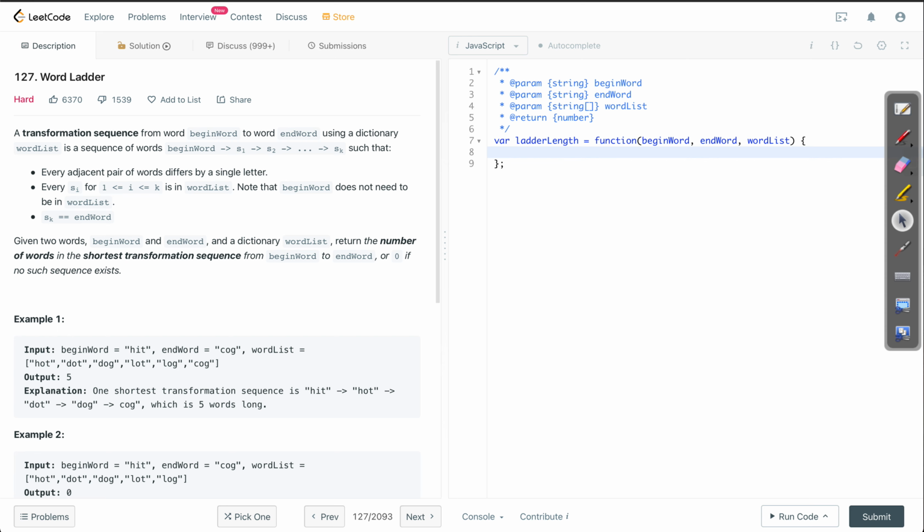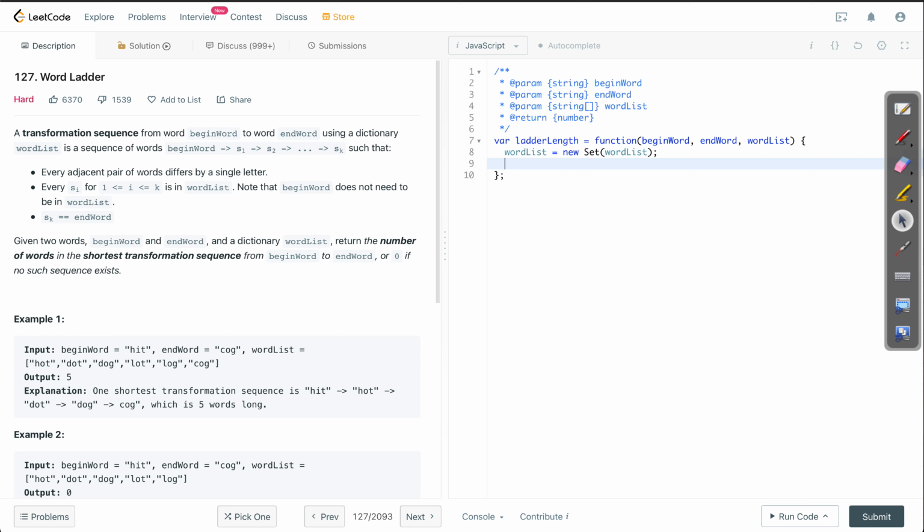So first of all, we are given a word list. Word list is an array, but it would be beneficial if we could convert this word list into a set. So you could create a new variable or just change the word list there itself. So I'm going to take word list as a new set of the word list itself. So now we get word list as a set.